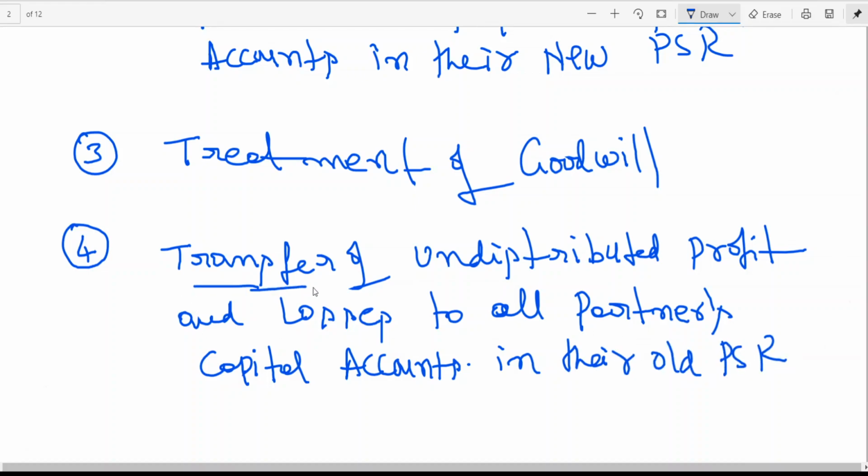You know what undistributed profits are: general reserve, reserve fund, P&L account credit balance, etc. They should be transferred to all partners in which ratio? Old profit sharing ratio. Losses generally means the P&L account debit balance, which appears in the balance sheet, and that will be transferred to all partners.